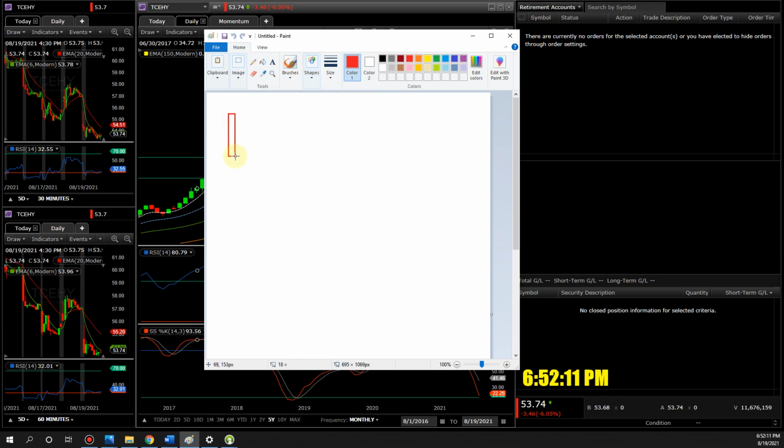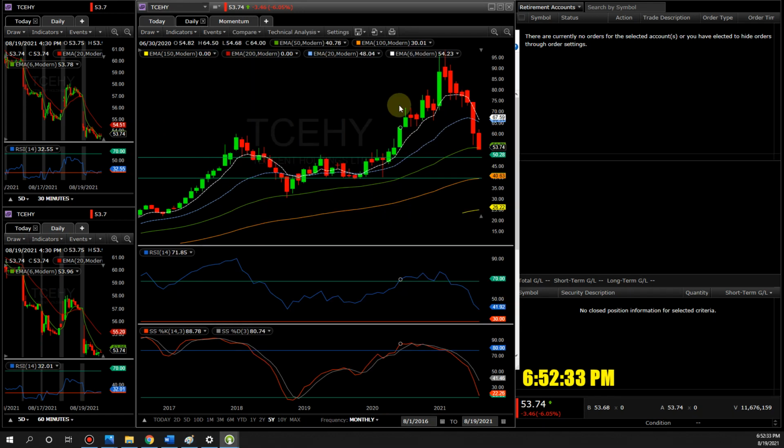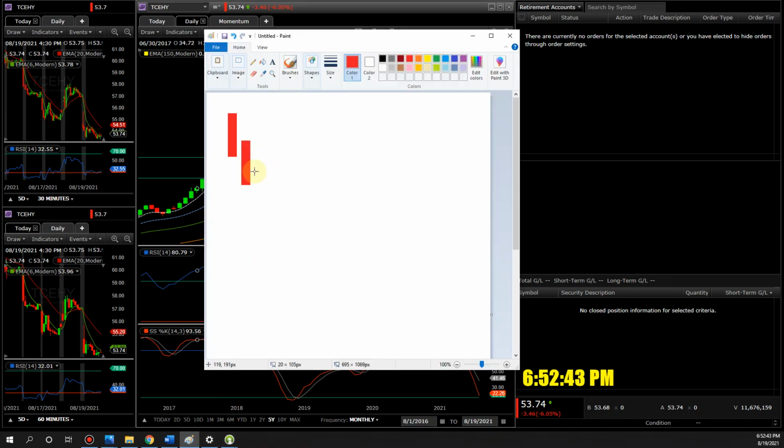Stock is falling, right? Red candle. Let's call it red, right? Next one, same thing, it's falling. Let's call it red. Remember, the more consecutive red, the better. We want a lot of red in a row. Just like right here, see? 2, 3, 4, 5, 6, 7 months in a row. Great, I love it. The more red, the better. Why? The bounce is just around the corner. It's just a matter of time.